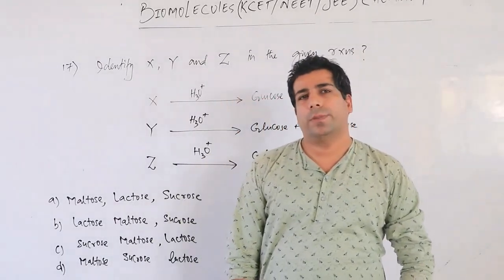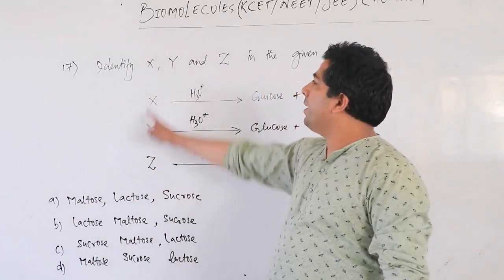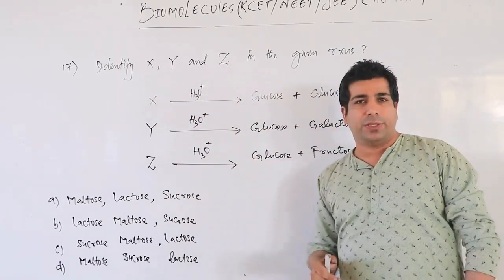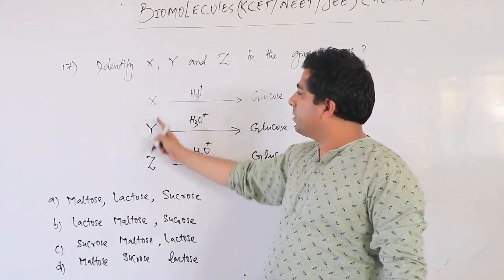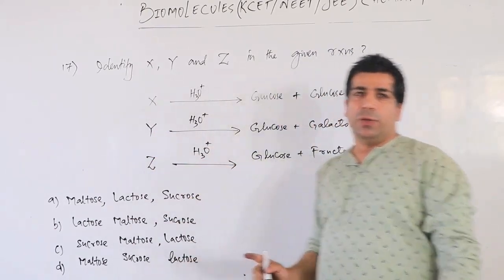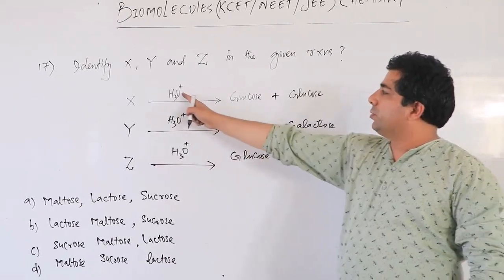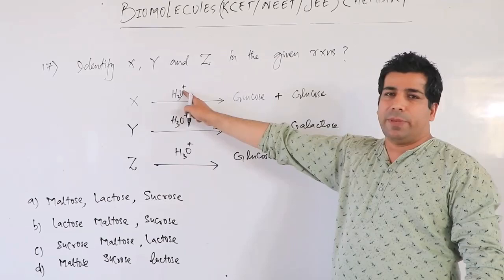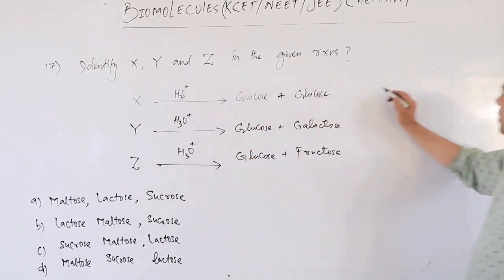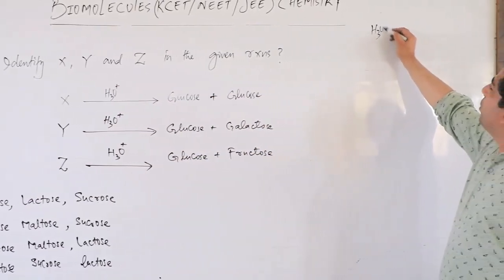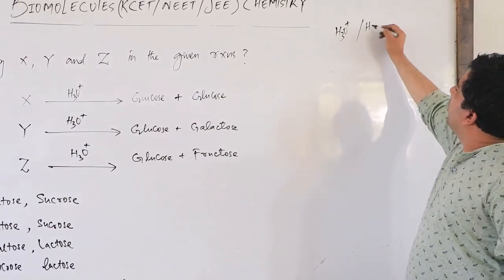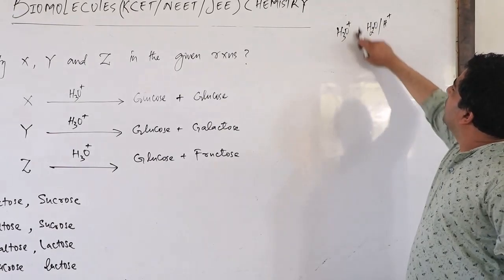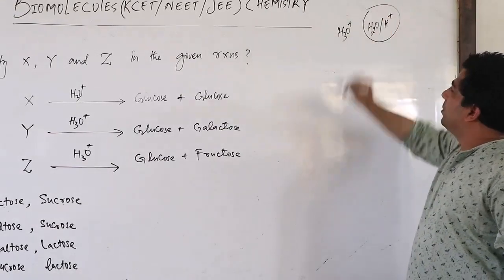Let's come to question number 17. Identify X, Y, Z in the given reactions. So these are the given reactions. You have to identify this X, Y, and Z. You know, my dear friends, this is known as acid hydrolysis. H3O+ basically means water with H+, so that is acidified water.